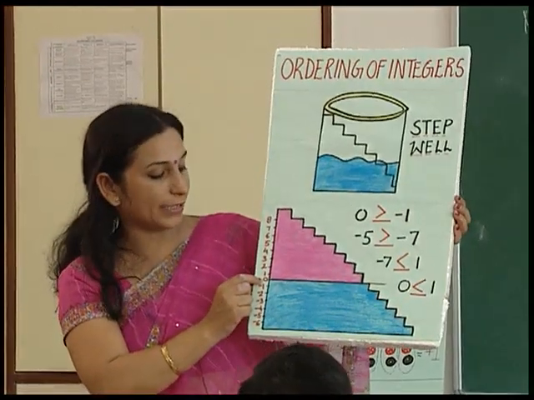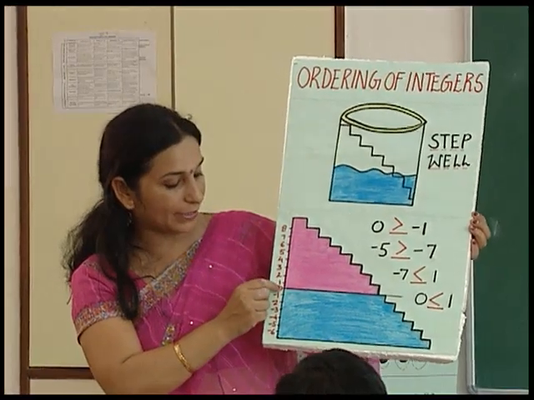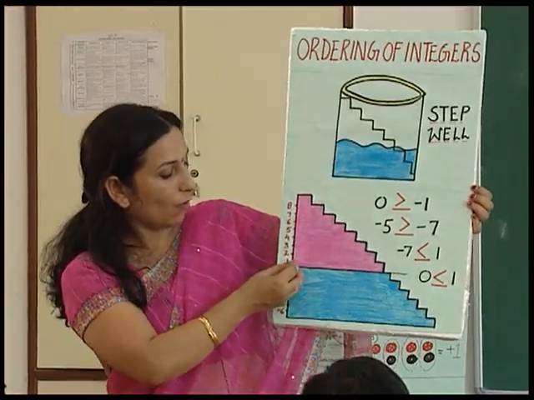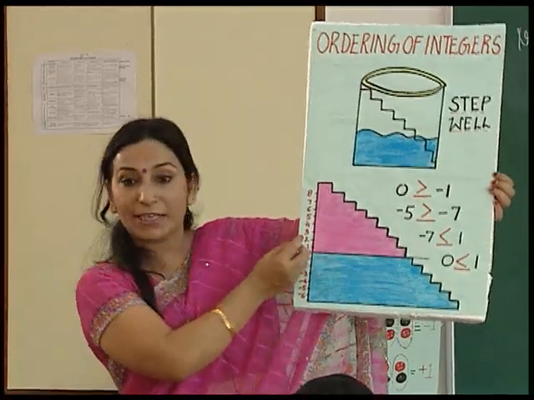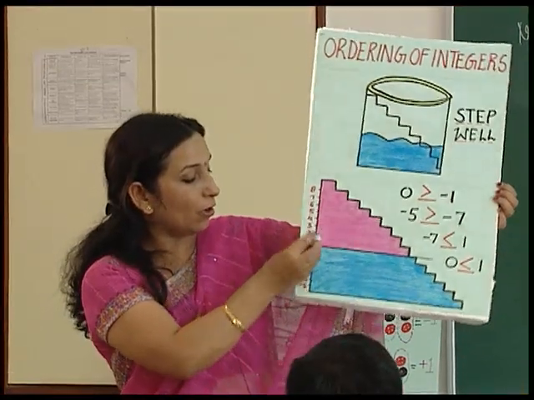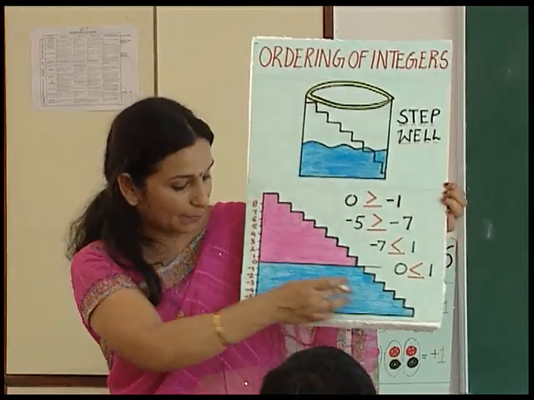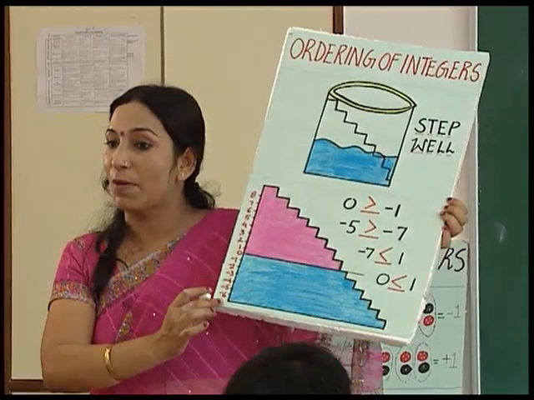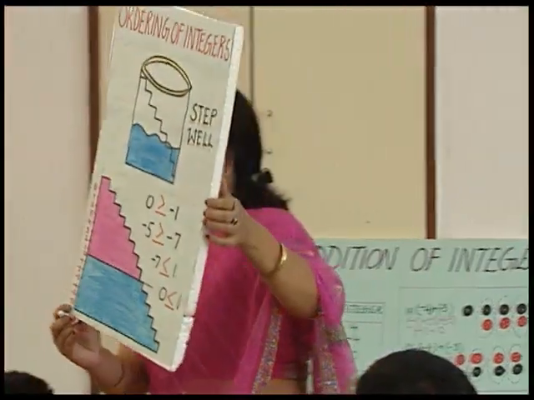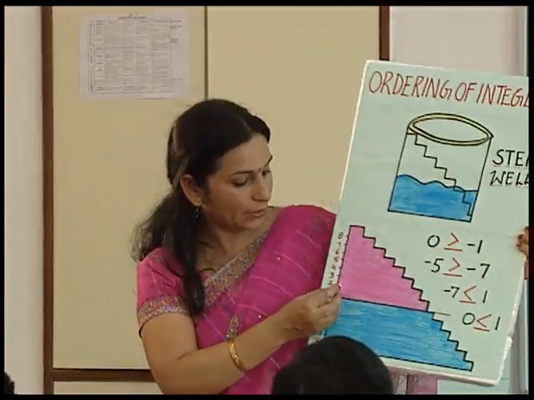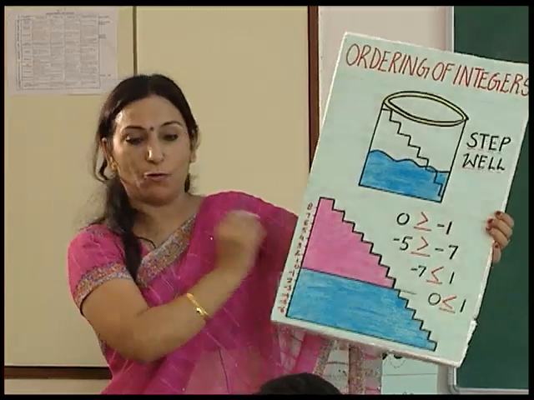Now during the rains, suppose the water level has risen by 4. So where will we reach? 4. Now below this, the existing level, we have marked the steps as -1, -2, -3, -4.